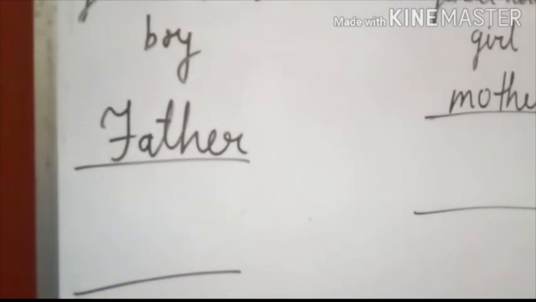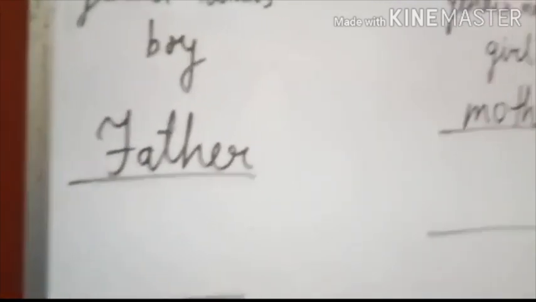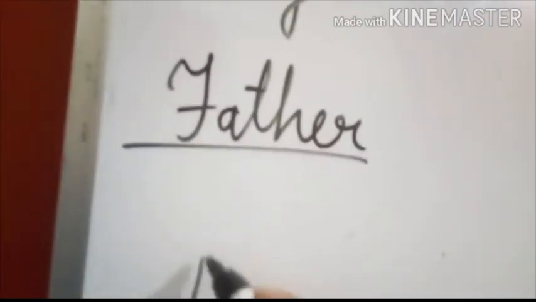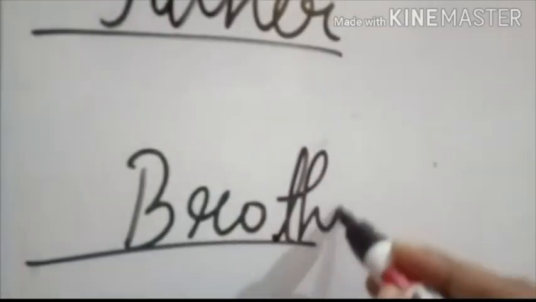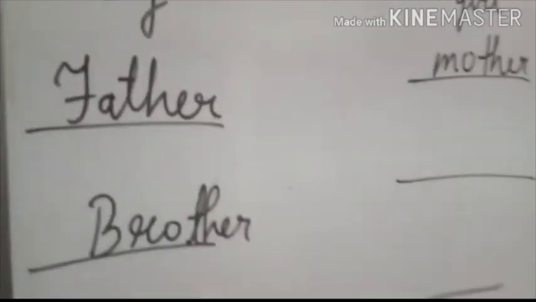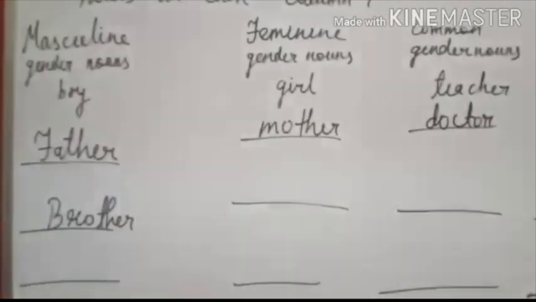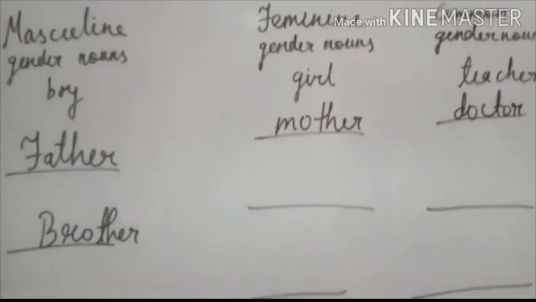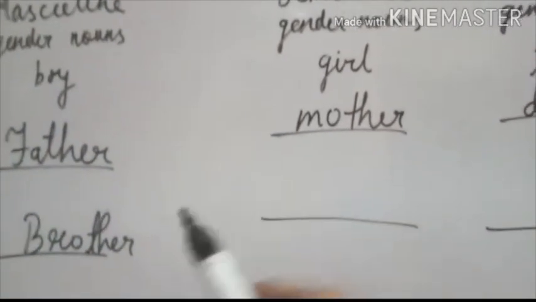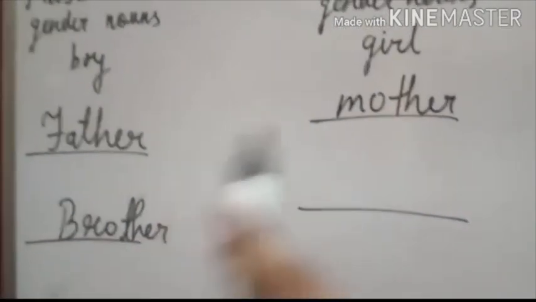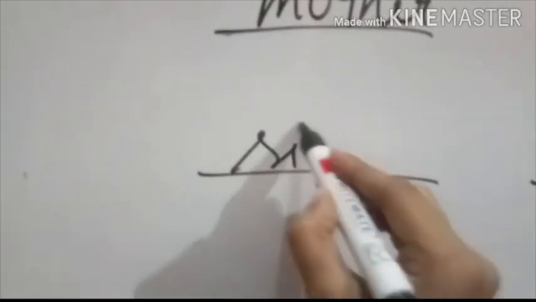What we write here? Here we can write brother, B-R-O-T-H-E-R, brother. Okay, so what we write in feminine gender noun? Thinking, students, what we write? When we write here father, so we write here mother. So here we write brother, so what we write here? Here we write sister.